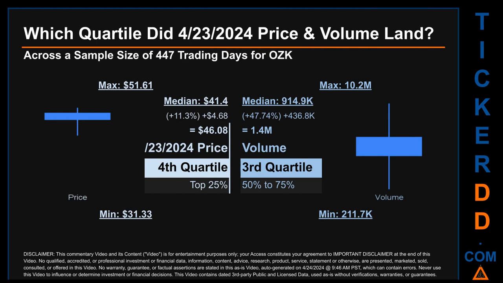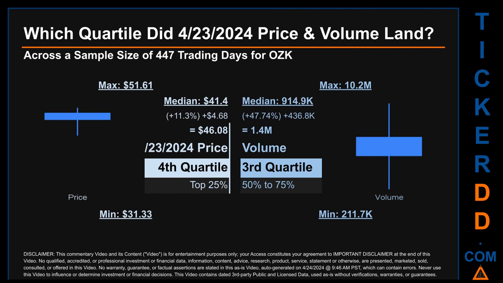Which quartile did April 23, 2024 price and volume land? Across a sample size of 447 trading days, the maximum end-of-day price for OZK was $51.61 while the minimum was $31.33. Within that price range, April 23, 2024 price of $46.08 landed within the fourth quartile, meaning that it was within the top 25% of all sampled end-of-day prices.